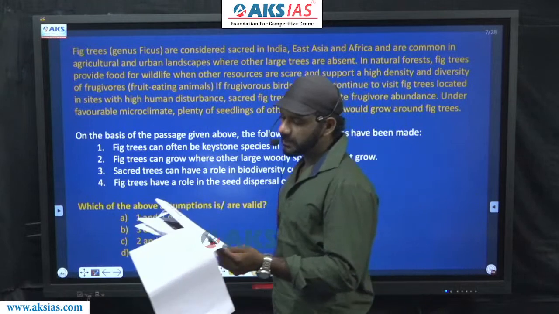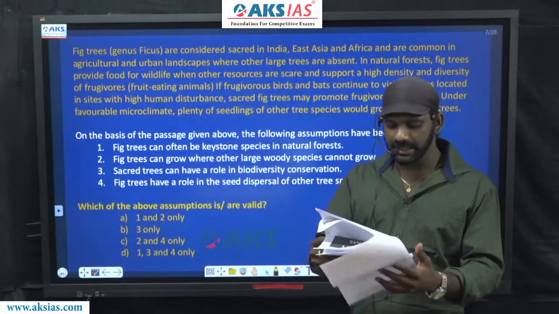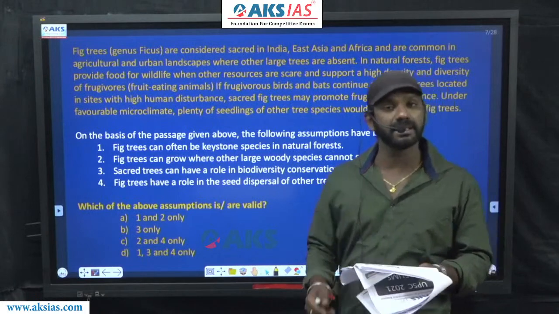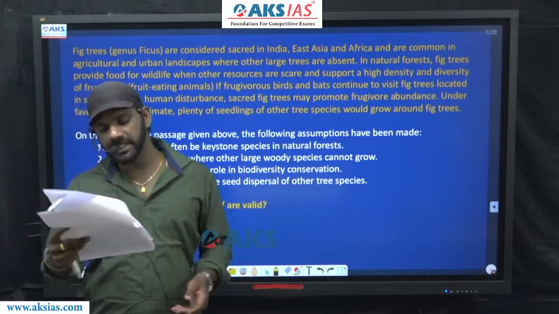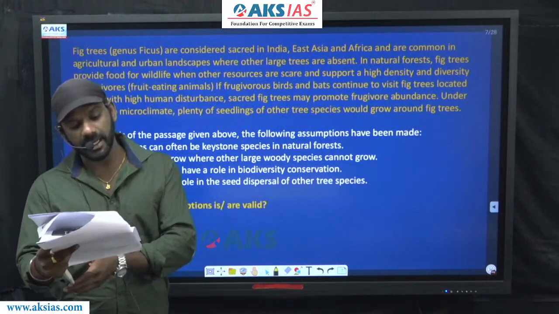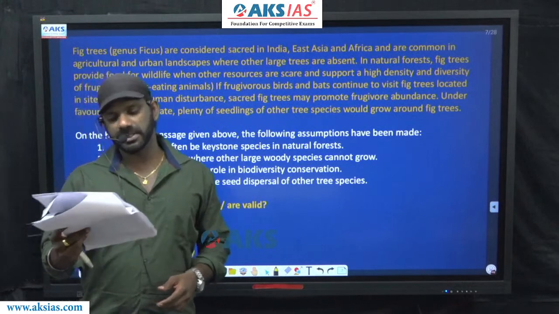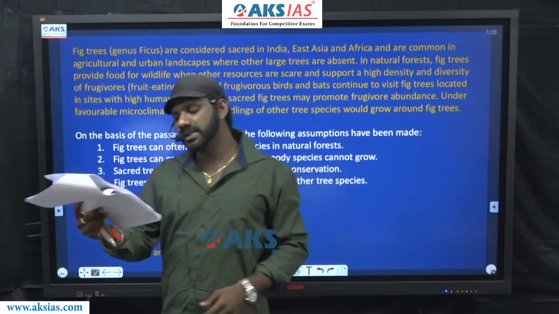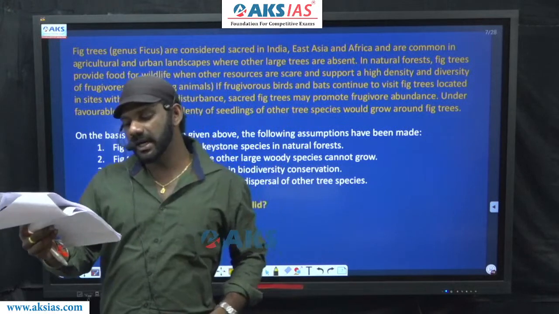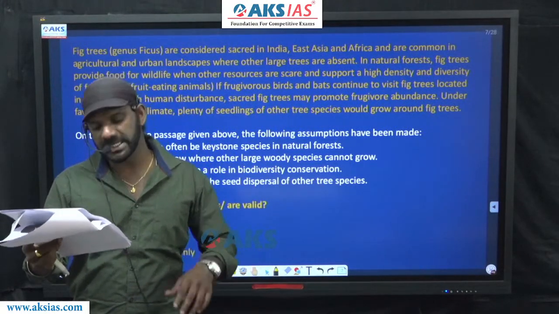I'll read the paragraph. Fig trees are considered sacred in India, East Asia and Africa, and are common in agricultural and urban landscapes where other large trees are absent. In natural forests, fig trees provide food for wildlife when other resources are scarce and support a high density and diversity of frugivorous, fruit-eating animals.